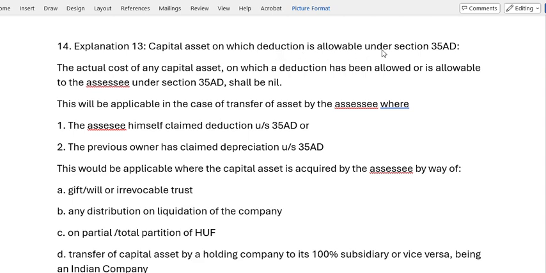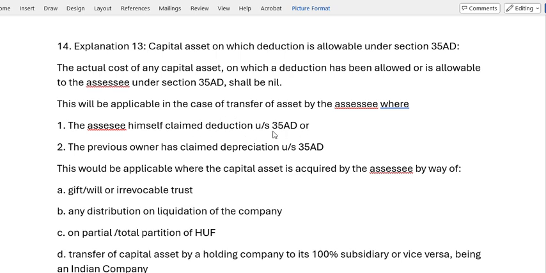Capital asset on which reduction is allowable under section 35AD. The actual cost of the capital asset on which reduction has been allowed or is allowable to the assessee under section 35AD shall be nil. This will be applicable in the case of transfer of asset by the assessee, and there is one case, the second case, where the assessee himself claimed deduction under 35AD.